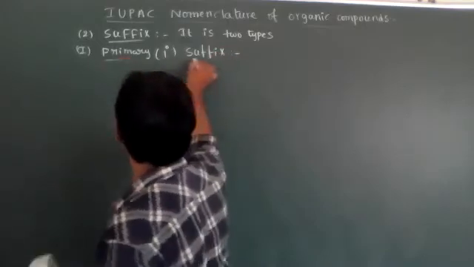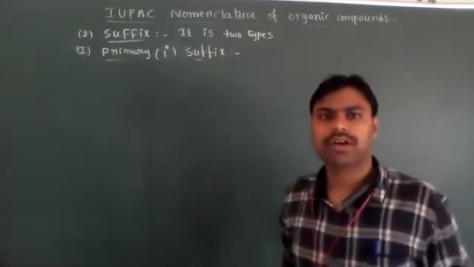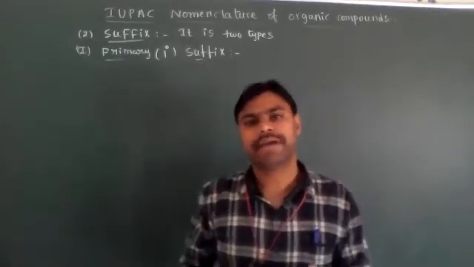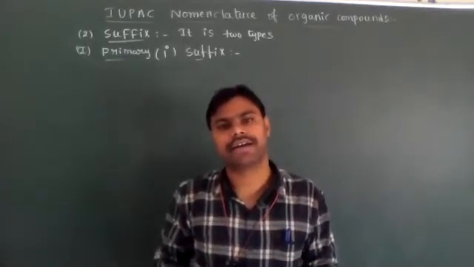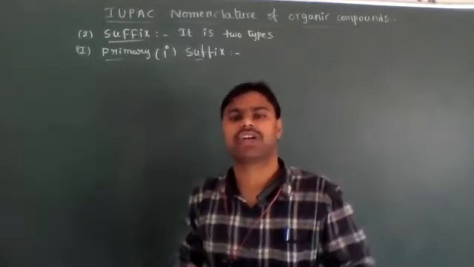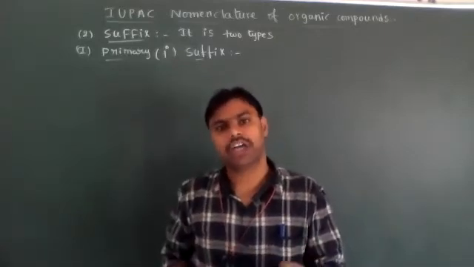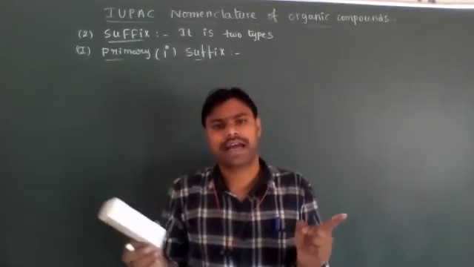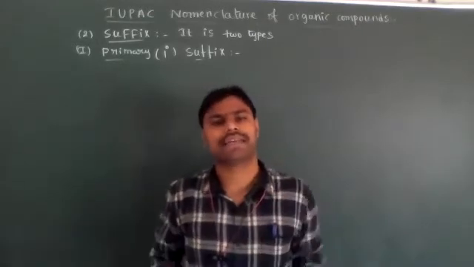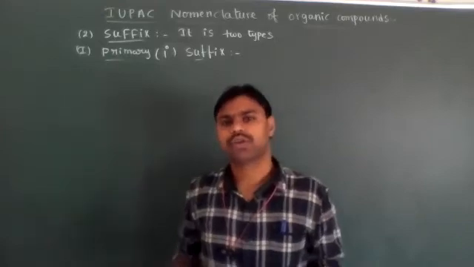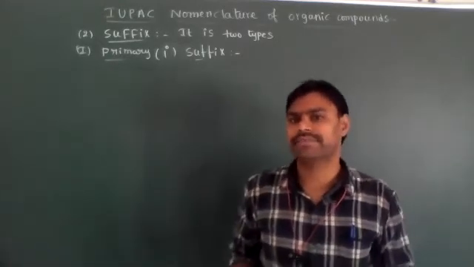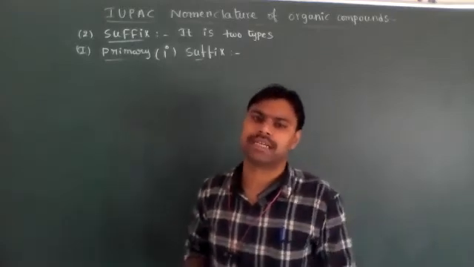What is called the primary suffix in organic compounds? The primary suffix mainly indicates the nature of the organic compound, whether it is saturated or unsaturated. Saturated means, dear students, that all carbon and carbon atoms are connected through single bonds; those are called saturated organic compounds. Unsaturated means double bonds and triple bonds are present.